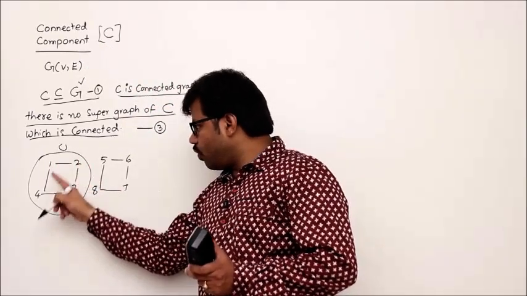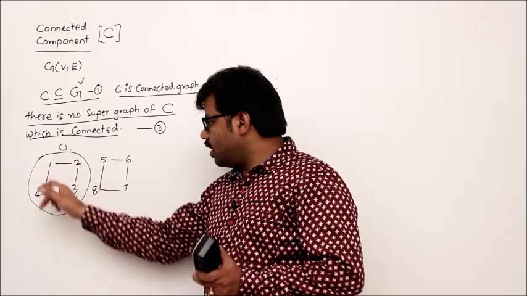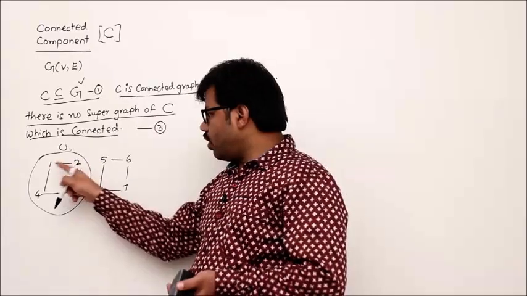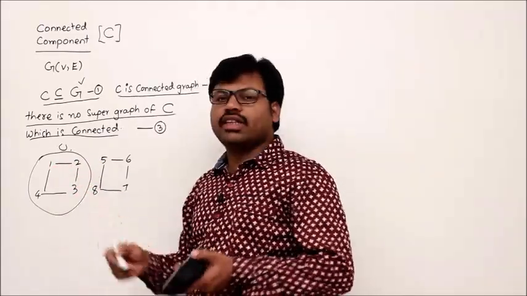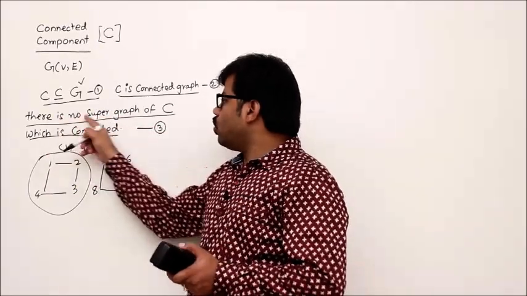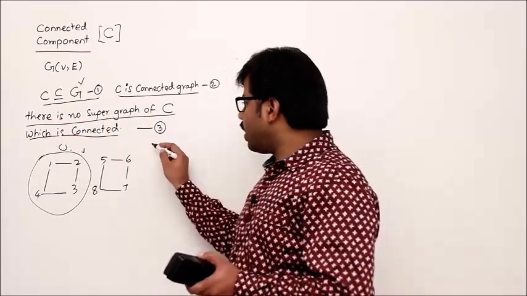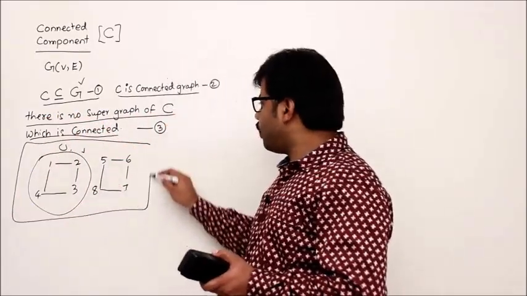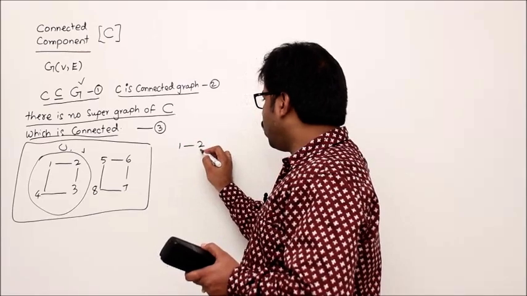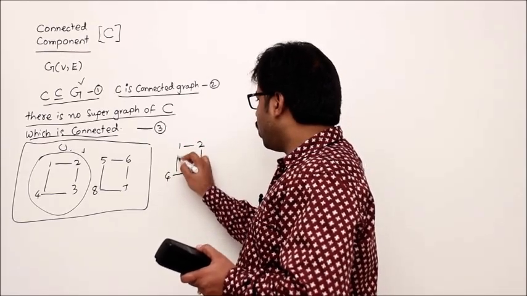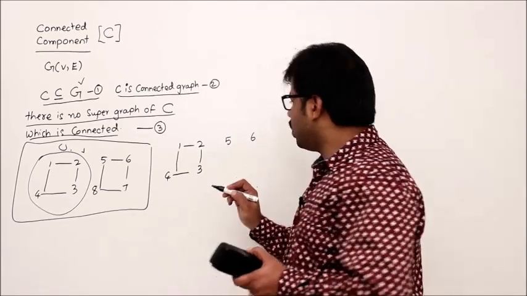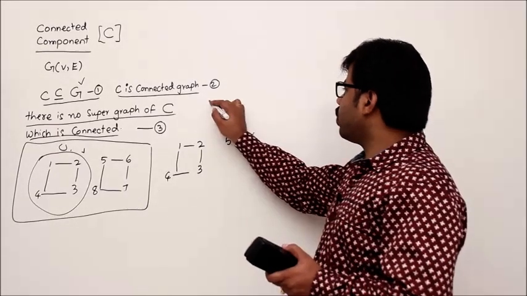Second, it is a connected graph. Yes, this subgraph, if you focus on C, this is C, then that C is connected, right? The reason is every vertex is reachable from another vertex. You see, 1 to 2 there is a path, 1 to 3, 2 to 4, everywhere there is a path. That's why it is connected. Third condition is there is no supergraph of C. In this entire graph, there is no supergraph of C which is connected. An example of one supergraph of C is 1, 2, 3, 4 and let me add one more vertex 5, and one more vertex 6. This is one supergraph of your 1, 2, 3, 4, isn't it?